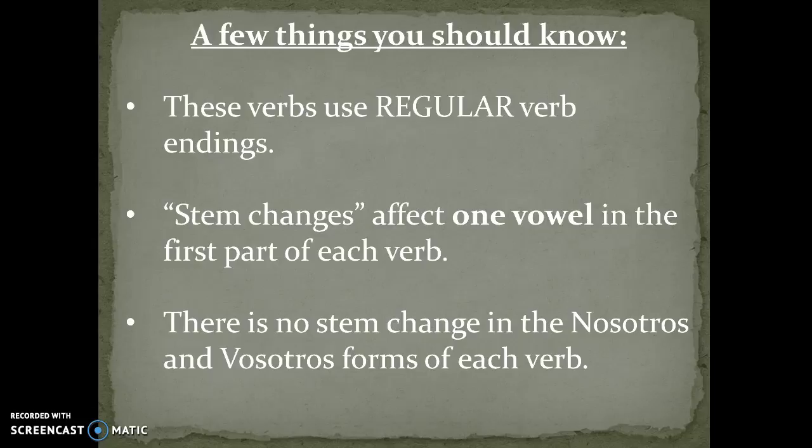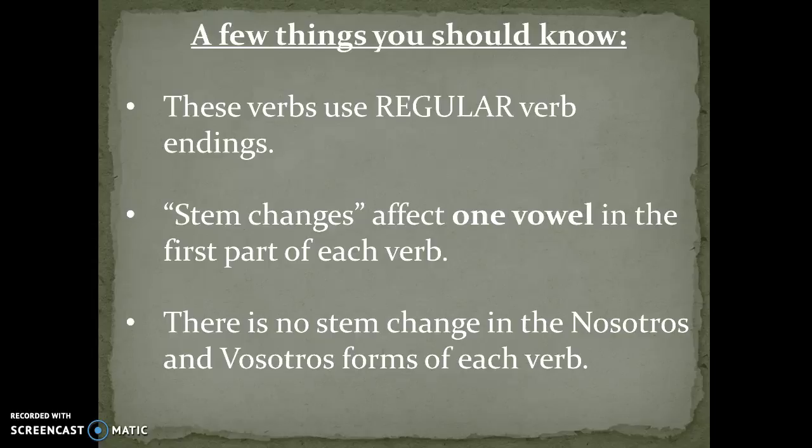The stem is considered the first part of the word. In other words, the entire word before the AR, ER, or IR ending. Stem changes affect one vowel in the first part of each verb. Another thing you need to be aware of is that the nosotros and vosotros forms do not have a stem change at all.